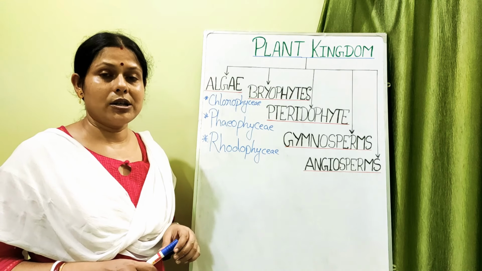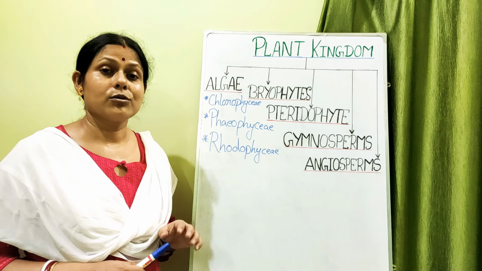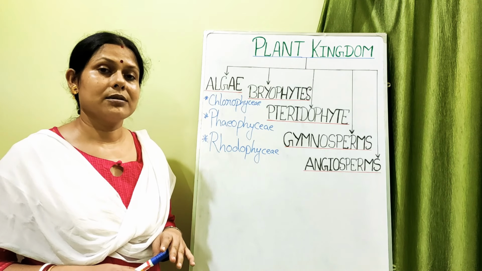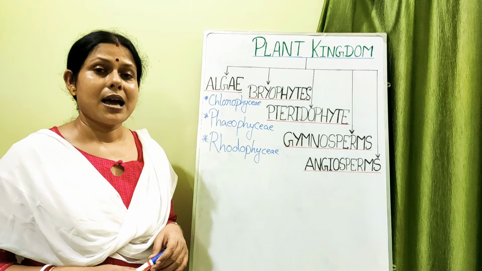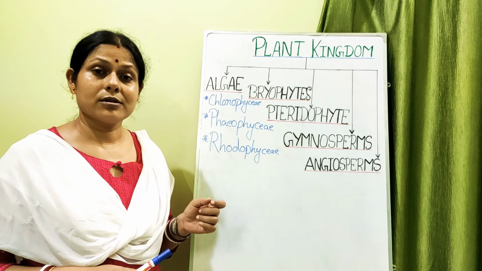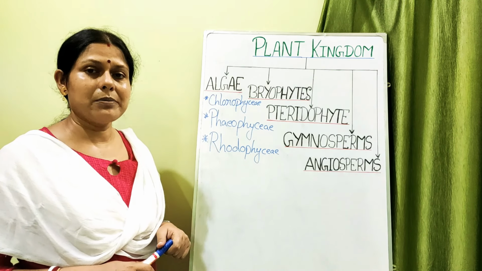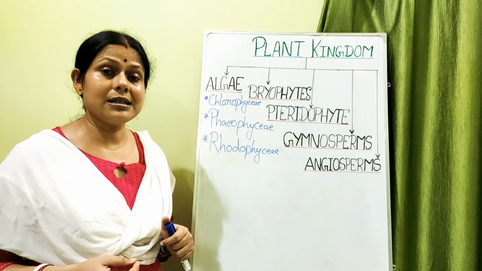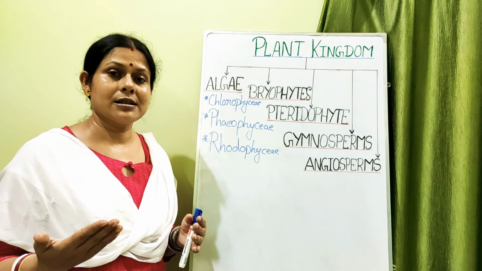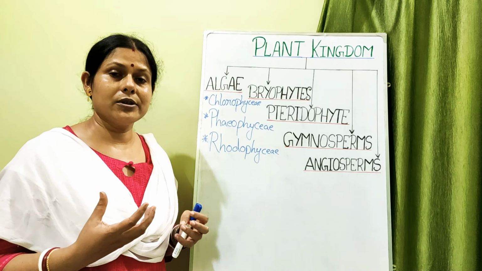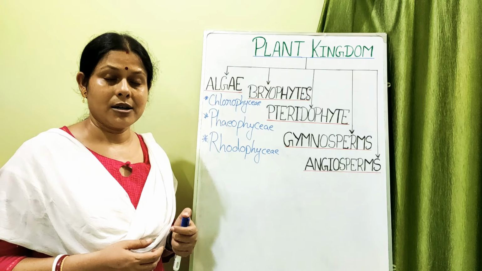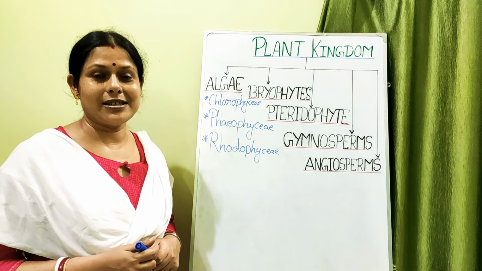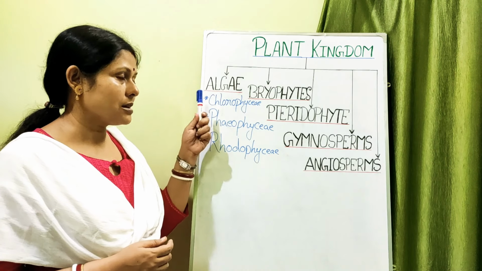Phaeophycean members generally contain chlorophyll A and chlorophyll C, and along with that they have fucoxanthin, and they also have xanthophyll. Because of the xanthophyll pigments along with chlorophyll A and chlorophyll C, they show different shades, somewhat dark green, olive green to brownish color. So that's why they are known as brown algae. That is the Phaeophycean member belonging to the algae.